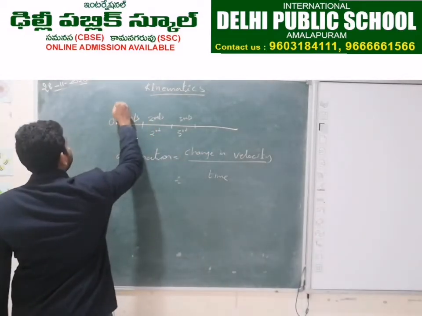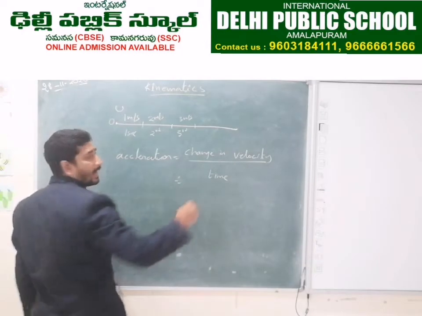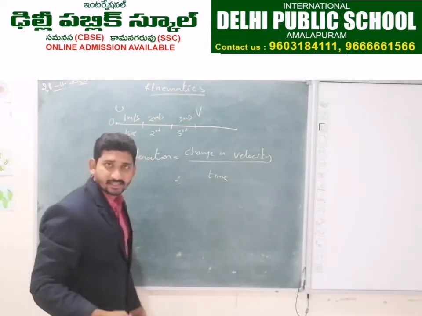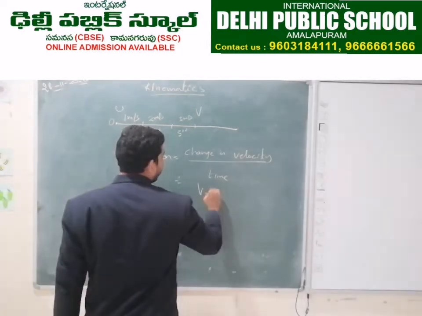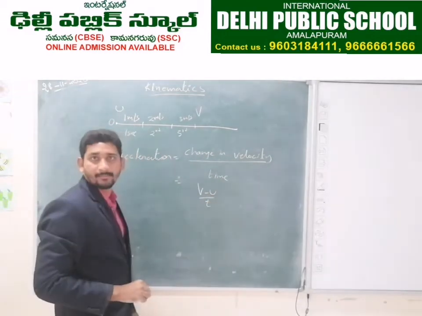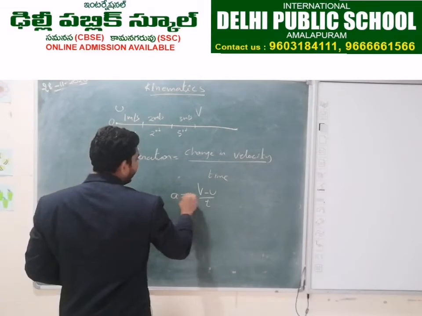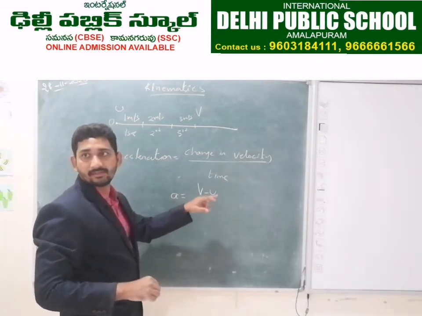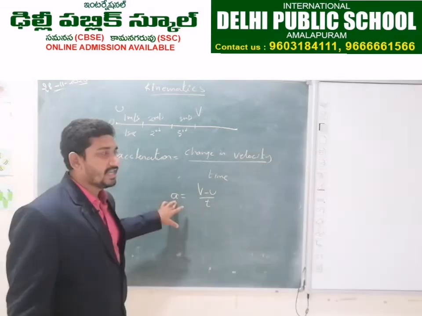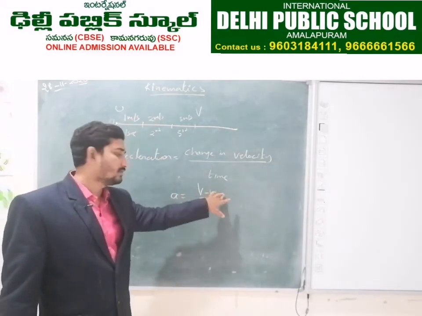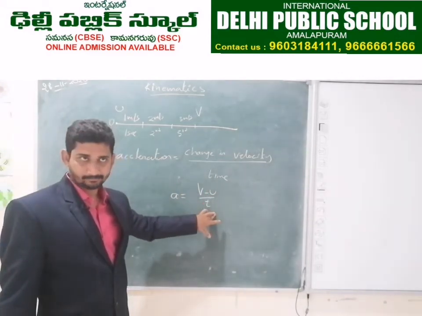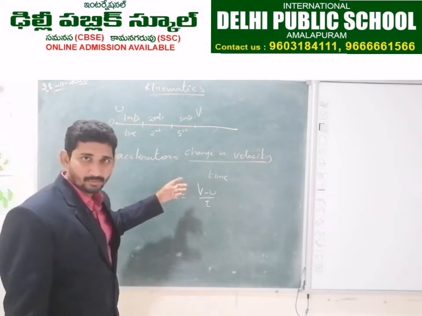If you take the initial velocity as u and final velocity as v, change in velocity by time is v minus u by t. So acceleration a is equal to v minus u by t. So this is the formula for acceleration.